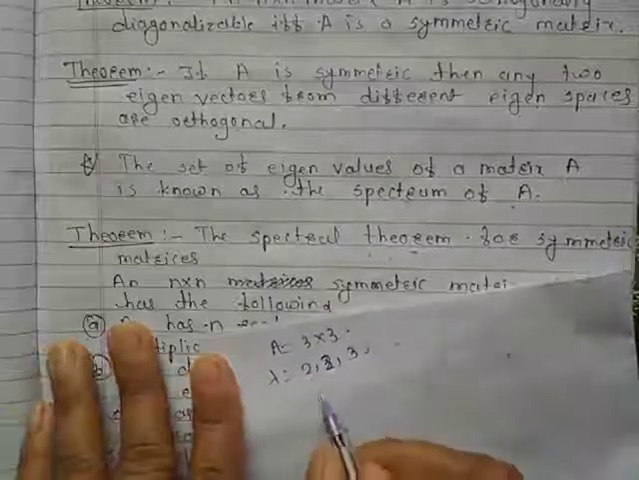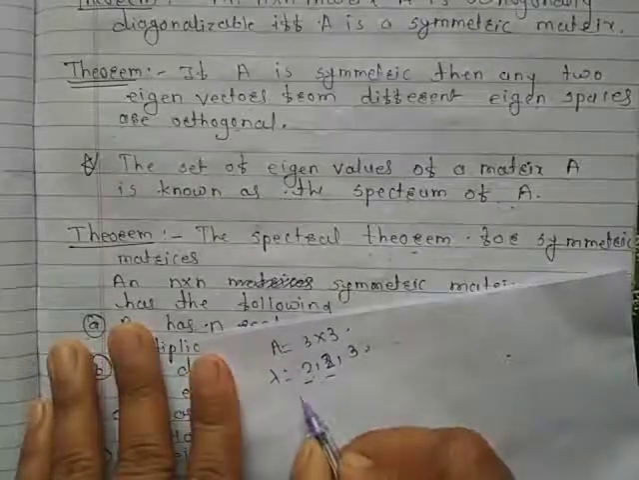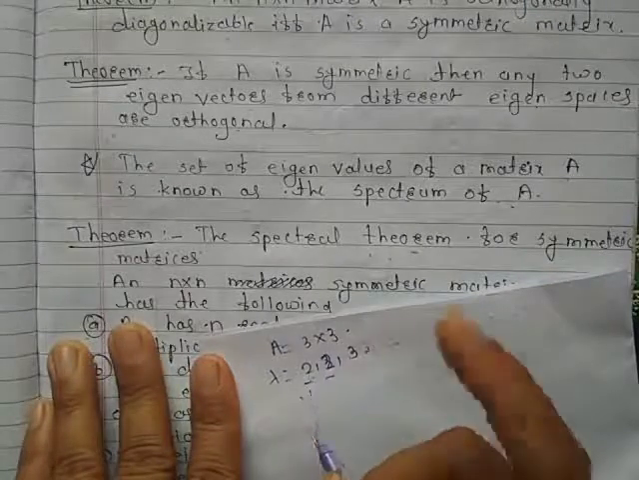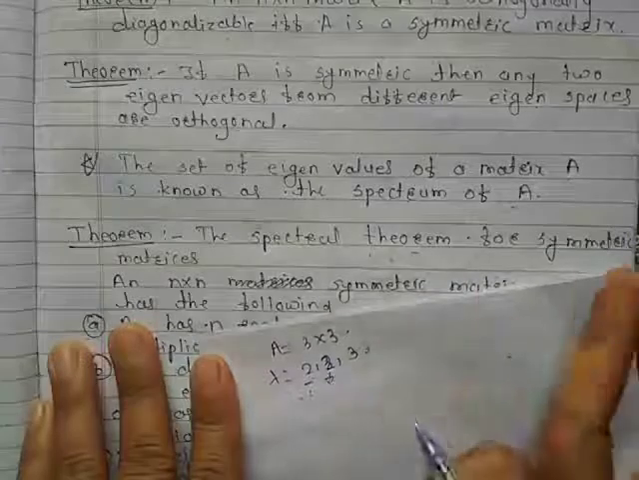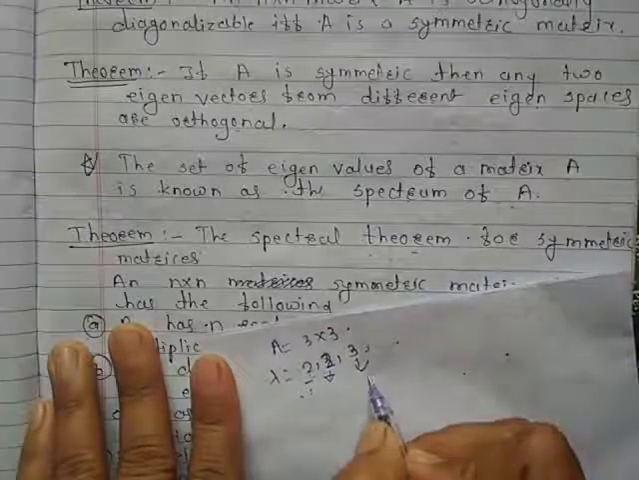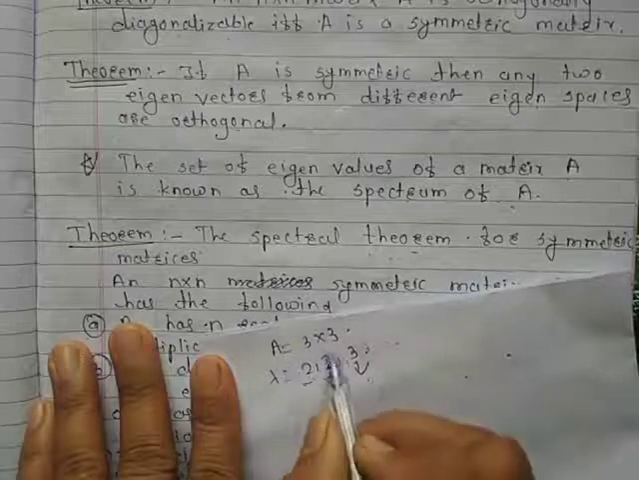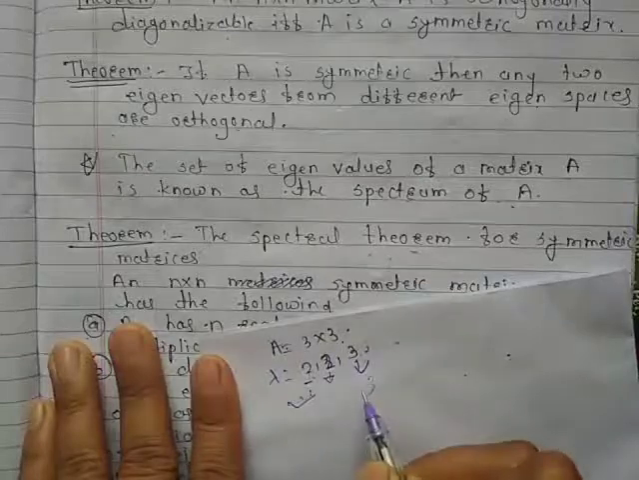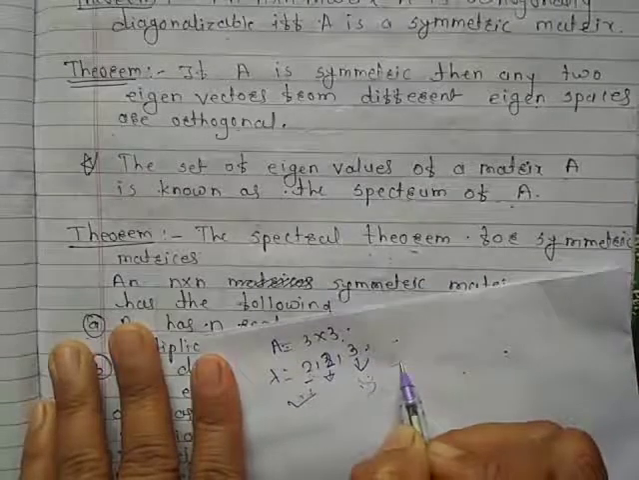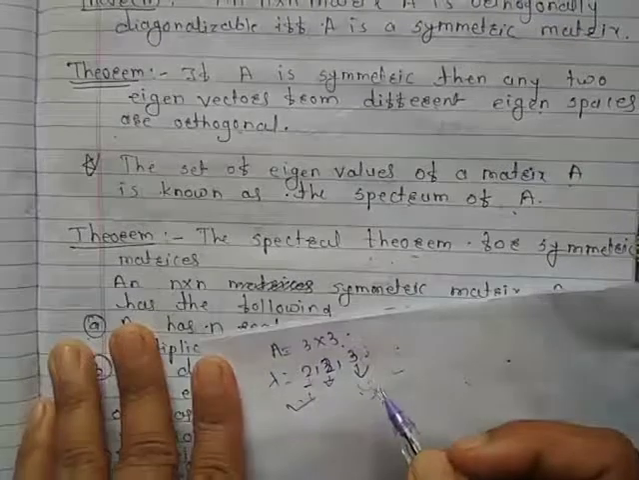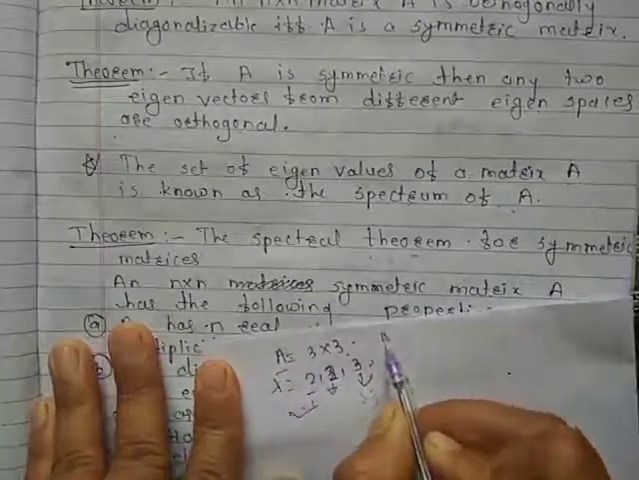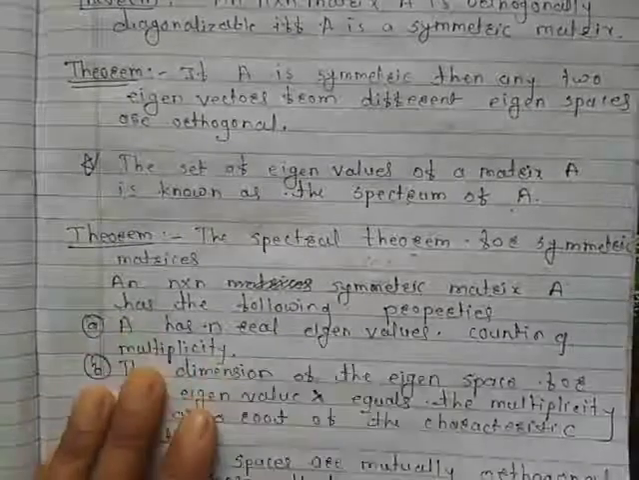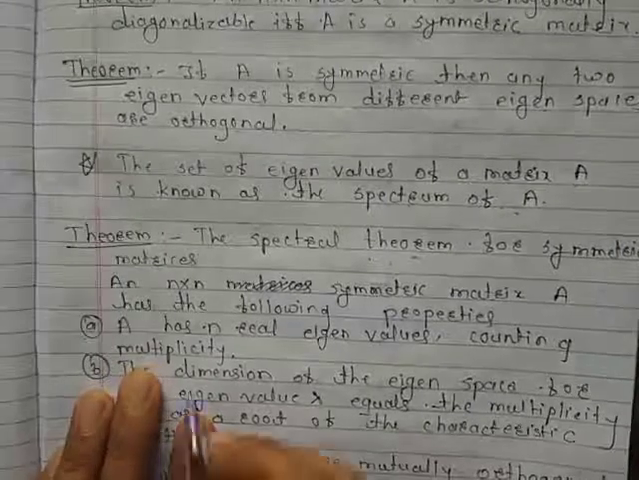Counting multiplicity means here 2 is repeated, but we consider lambda equals 2 as the first eigenvalue, lambda equals 2 as the second eigenvalue, and lambda equals 3 as the third eigenvalue. If A is a matrix of order 3, then it has 3 eigenvalues. That is why if A is an n by n symmetric matrix, then A has n real eigenvalues counting multiplicity.